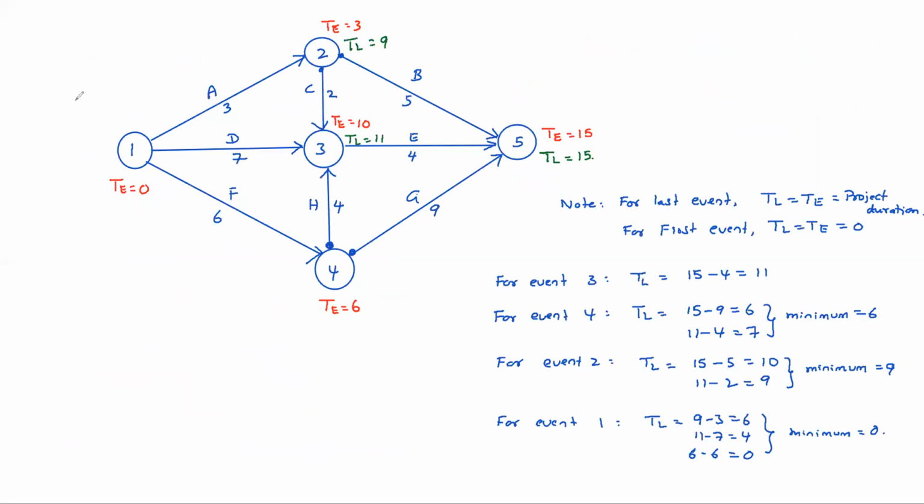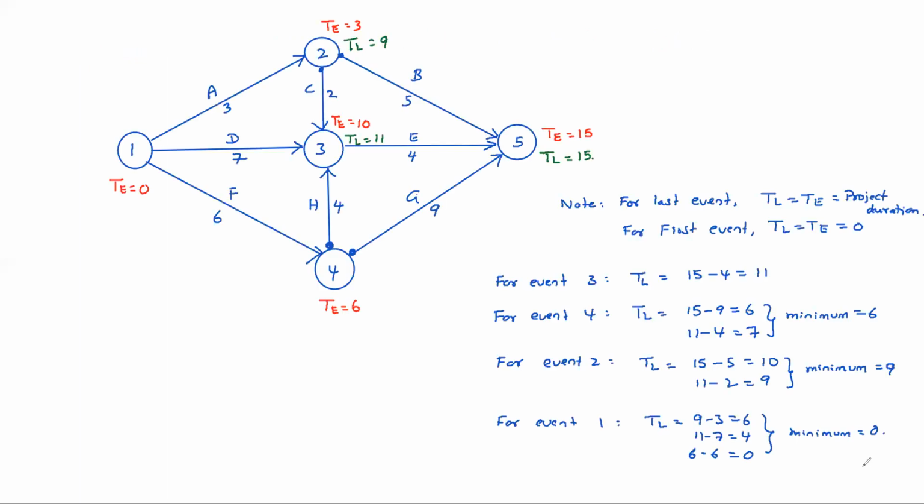Slack is the difference between TE and TL. That is, slack equals TL minus TE. Okay. Generally, TL will be more than TE. That's why TL minus TE is the slack.